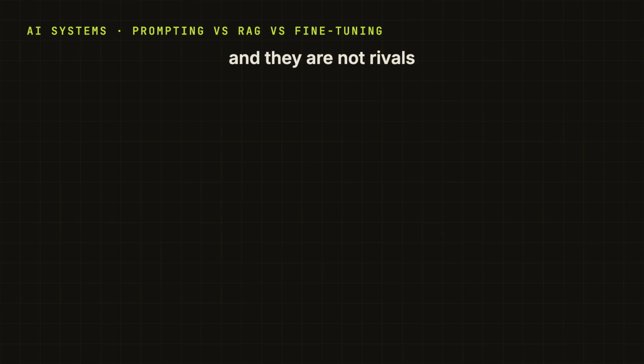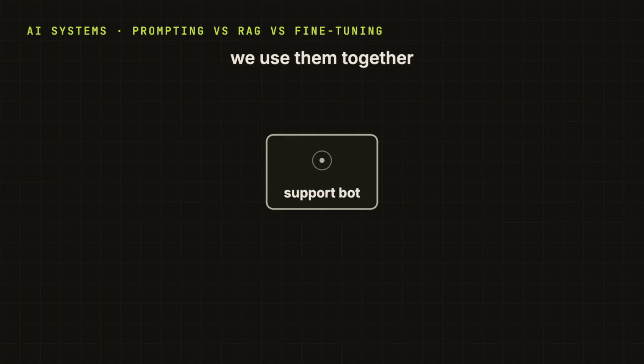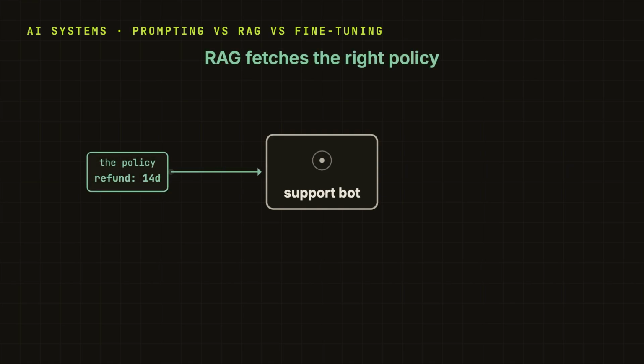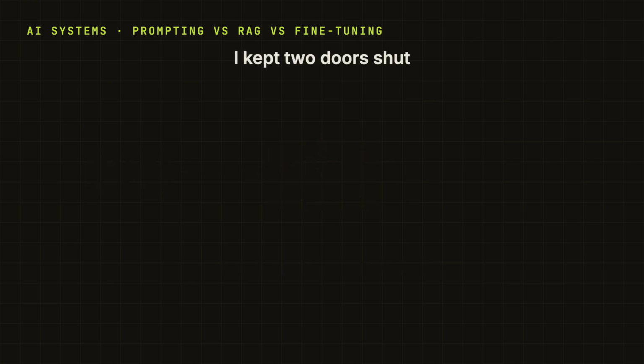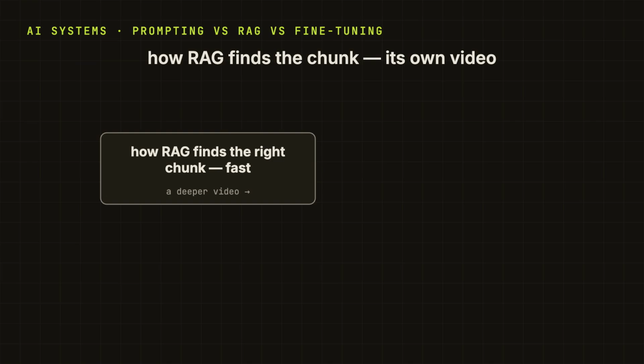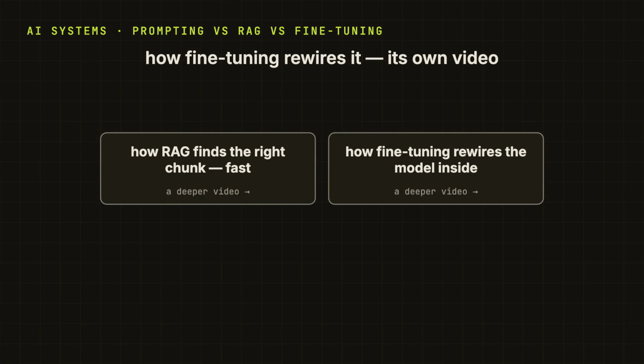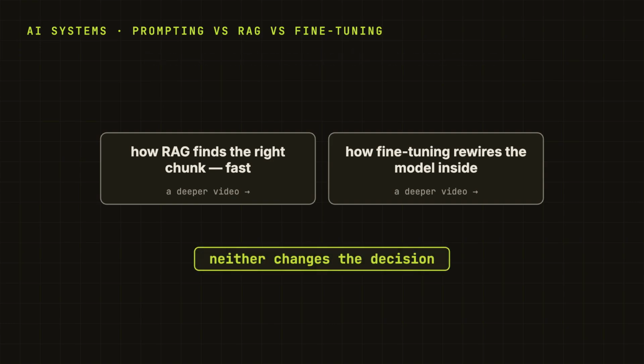And these three are not rivals, by the way. We very often use them together. A real support bot will retrieve the right policy with RAG and answer in the exact company's voice because it was fine tuned for that tone. Facts fetched, behavior baked. And I kept two doors shut on purpose: how retrieval actually finds the right chunk fast and does it well, and when fine tuning really rewires the model on the inside. Both are their own deeper videos, and neither of them changes the decision we now own.